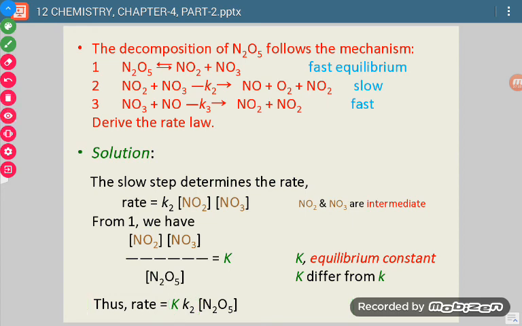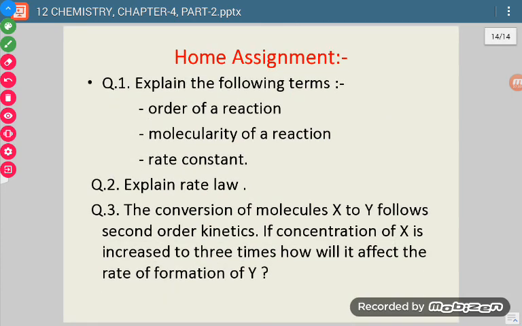So these are different ways in which you may be asked to find the rate law for complex reactions. Whatever we have discussed, on the basis of that you have to solve these home assignments.